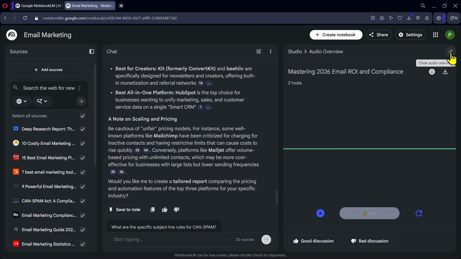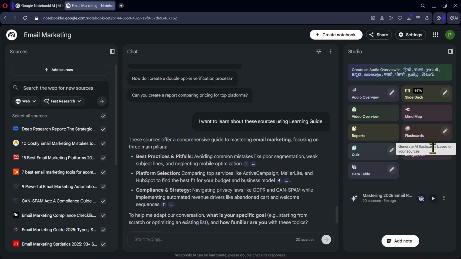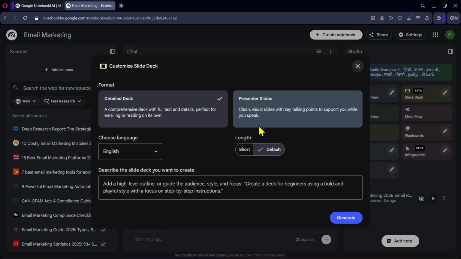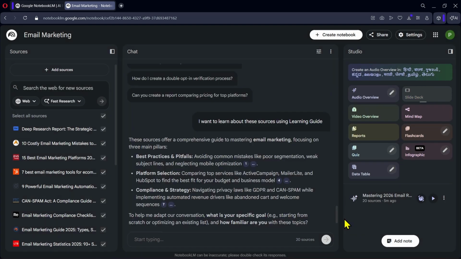As you saw, this interactive mode is really amazing. Next, we have another useful feature called Slide Deck. This allows NotebookLM to automatically generate a presentation based on the sources. You can choose whether you want a detailed slide deck or presenter slides, select the language, and adjust the length. Then click Generate, and NotebookLM will start creating the slides.